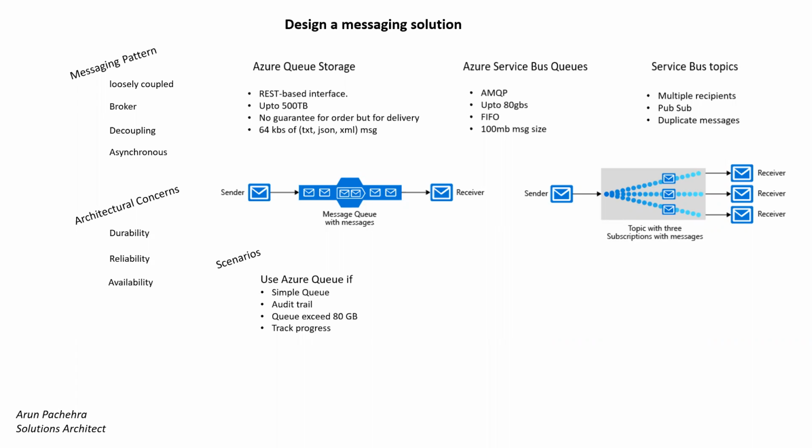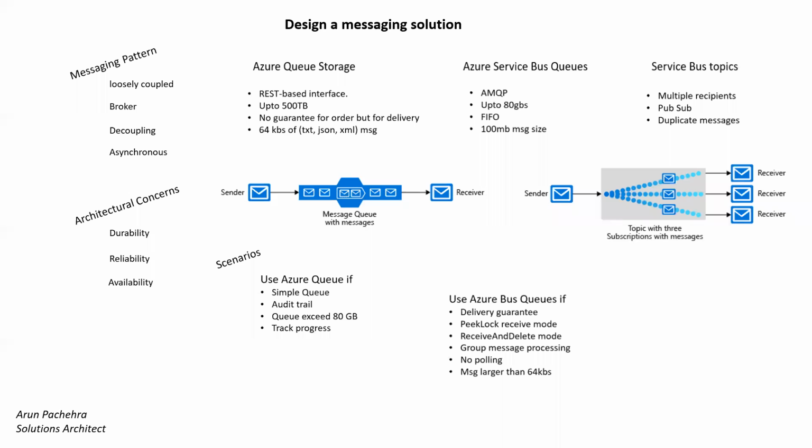So if you try to generalize all these scenarios, you'll find Azure Storage Queue is a simple queue solution. There is no guarantee for the order, and it provides a large queue size. Now, let's check Azure Service Bus queues.